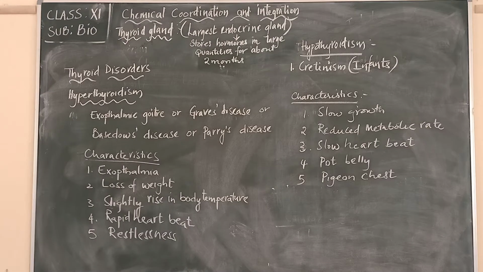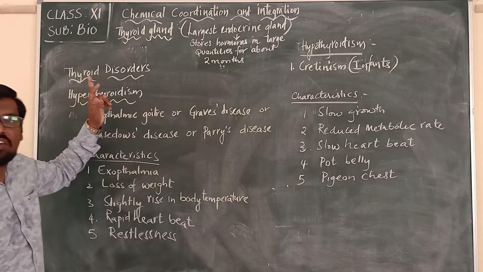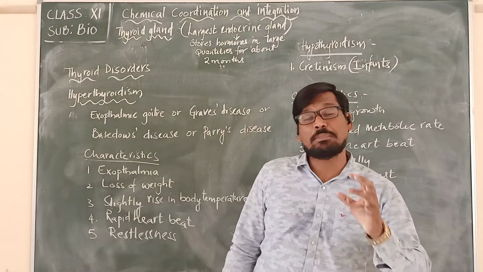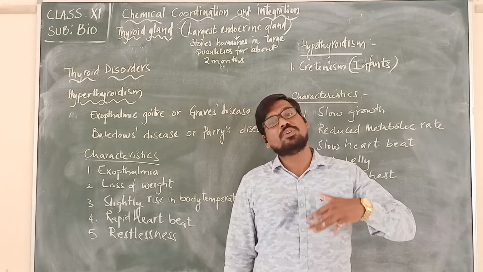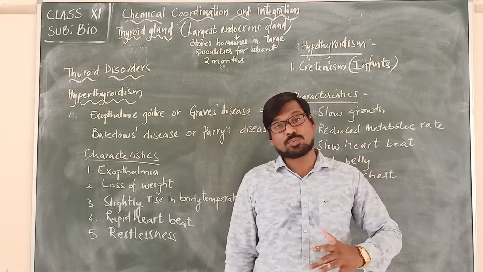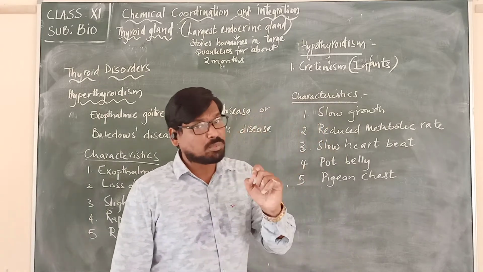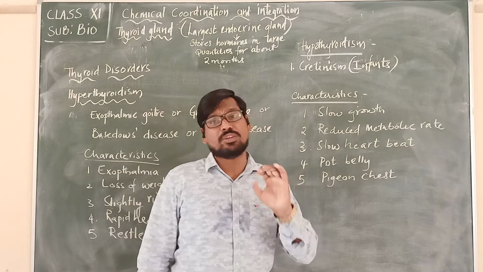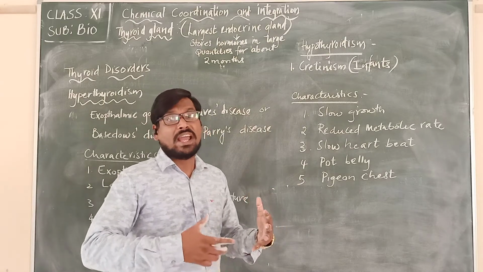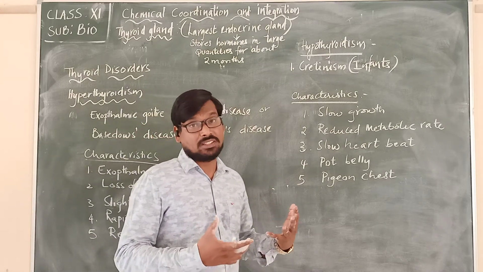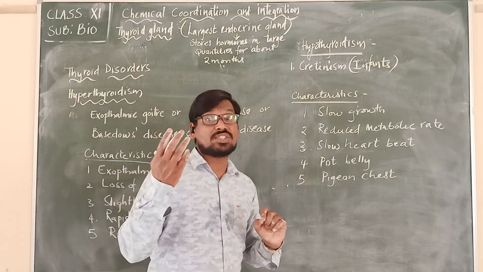So we should not get confused if it is given as thyrocalcitonin or calcitonin. Both are the same. Now we will look at the thyroid disorders. This means what happens when a particular hormone, the thyroid hormone thyroxine, is produced in more quantities or in less quantities. We already studied in the very beginning that hormones are produced in trace amounts, very minute amounts, but their action is incredible. They bring about many physiological activities that should be taking place in our body. So these trace amounts should not increase nor decrease.